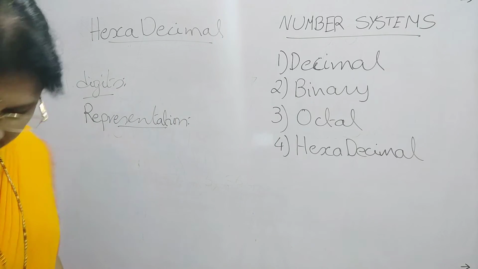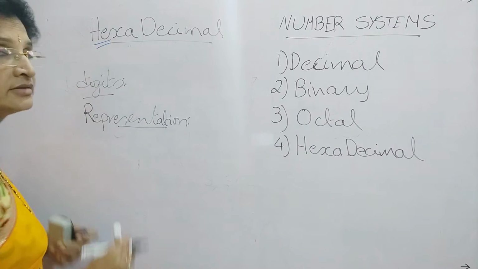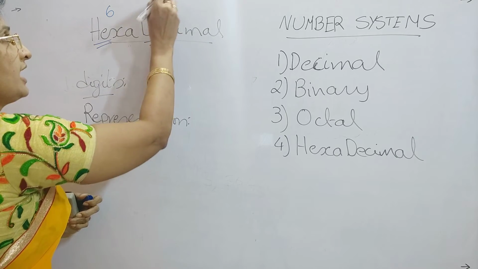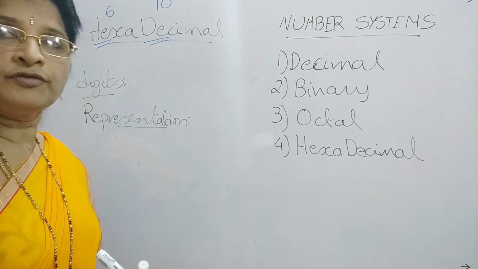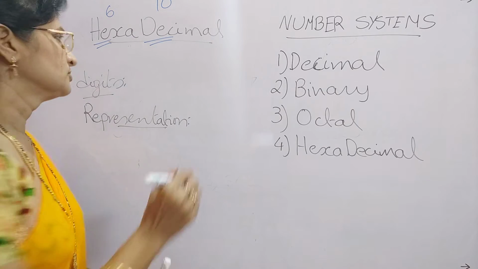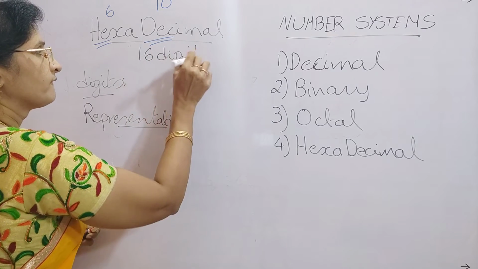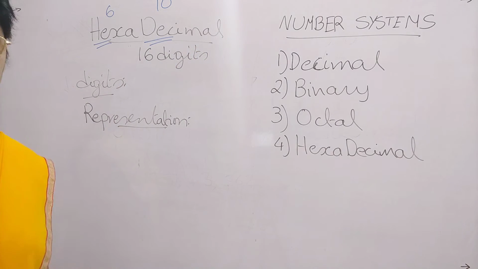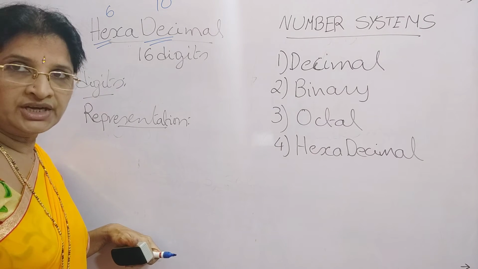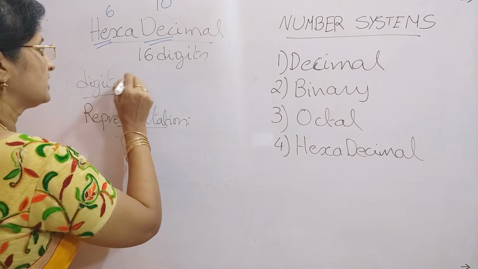If you take the hexadecimal number, what is meant by hexa? Hexa means 6 and deci means 10. So the number of digits in a hexadecimal number system is 6 plus 10. So that means in total you have how many digits? 16. So totally in the hexadecimal number system you have 16 digits. Now we will see what those individual 16 digits are.